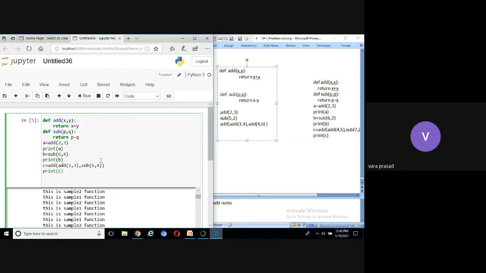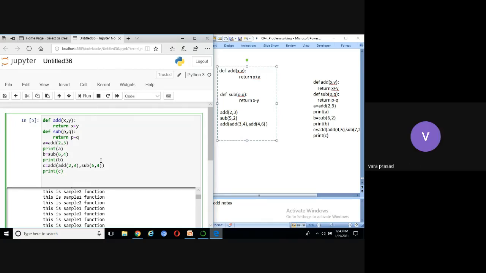What is the output of this program? What is the output of A? What is the value of A? 5. What is the value of B? 2. C equal to...